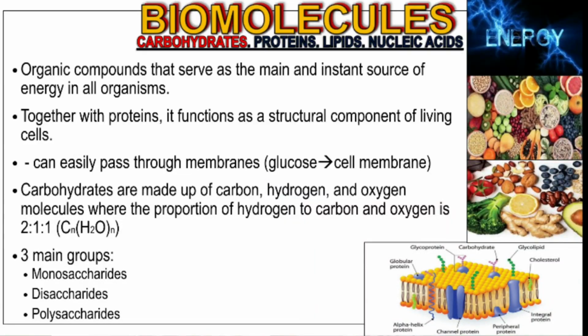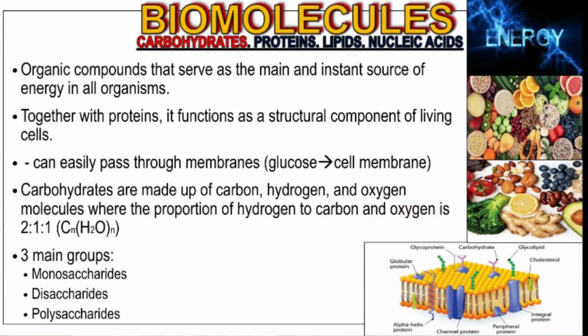Let's now have carbohydrates. It is an organic compound that is the main source of energy for all organisms. And together with proteins, it serves as a structural component in our living cells. Carbohydrates are made up of carbon, hydrogen, and oxygen, wherein the proportion of these elements is 1:2:1. And there are three main groups for our carbohydrates: the monosaccharides, the polysaccharides, and the disaccharides.